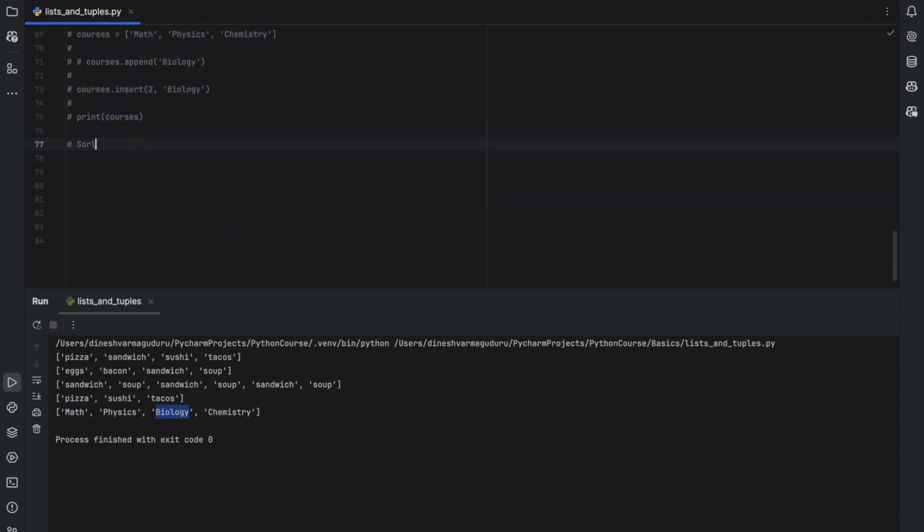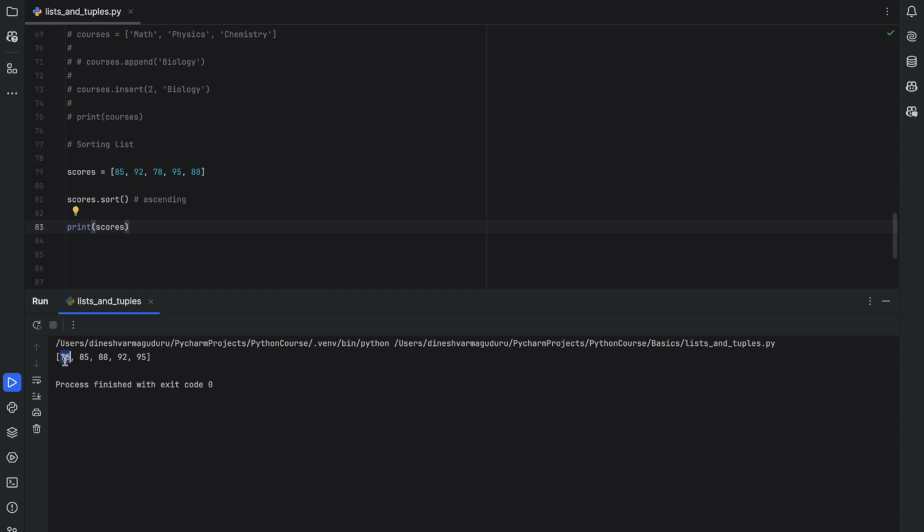Now let's look at sorting list. Sorting is basically ordering the list in ascending or descending order. Let's say that we have some scores of students, and the scores are 85, 92, 78, 95 and 88, and we want to order the scores in ascending order, meaning the increasing order. We can just use scores.sort. The sort function will help us sort the list in a certain order. Basically the default order is going to be ascending order. Now if you print the scores, it will print 78, 85, 88, 92 and 95, which is the ascending order.